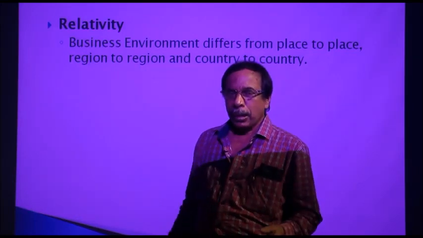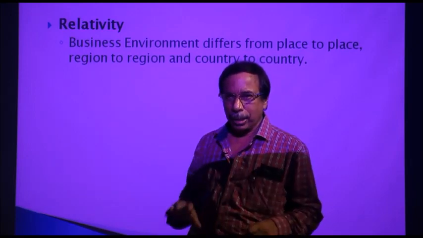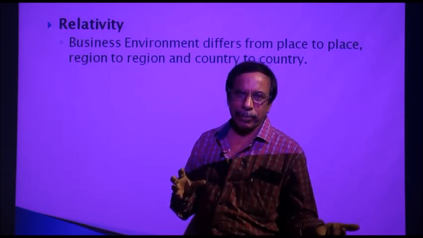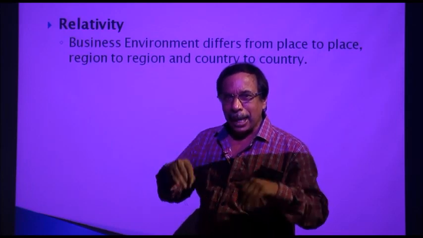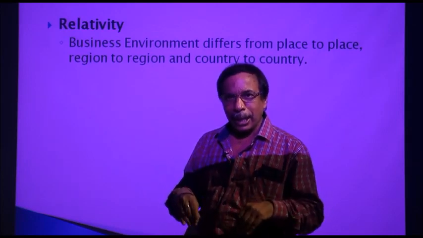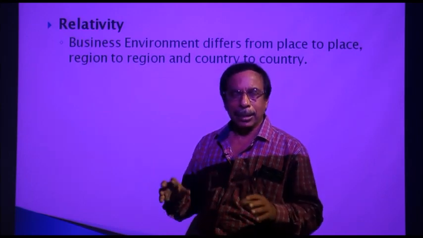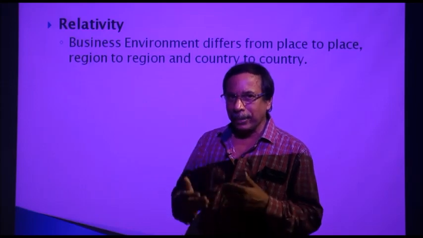Even in our country, if you are in Odisha and you are in Tamil Nadu, naturally, at the micro level, at the grassroots level, there are definitely some changes in the quality of the business environment. That's why it is relativity.